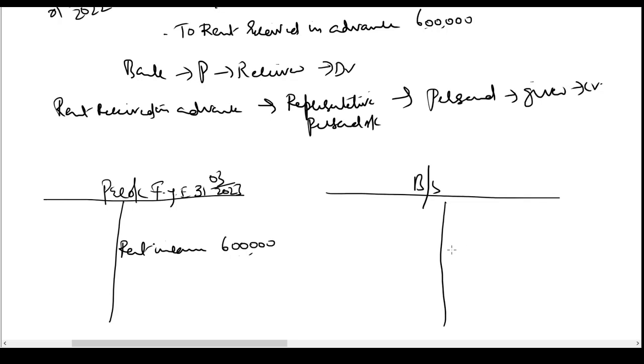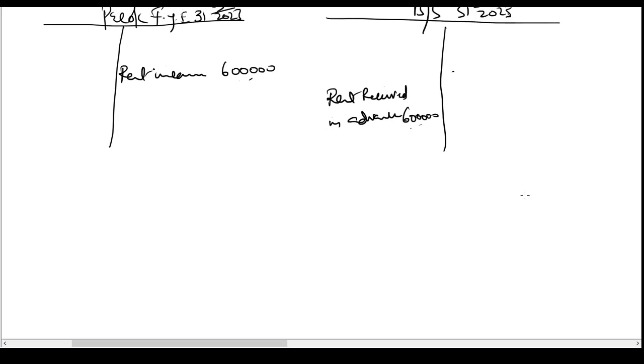Balance sheet, rent received in advance, it's a liability for the business, hence it will be shown on the balance sheet, liability side. So this is how we deal with it in the balance sheet as on 31st March 23. Sorry, not 22, 23.